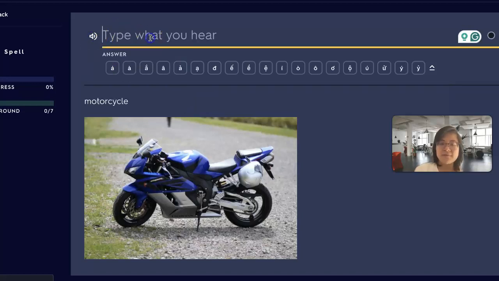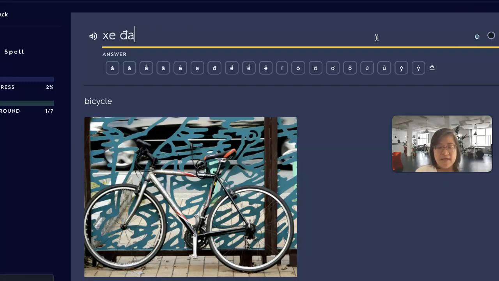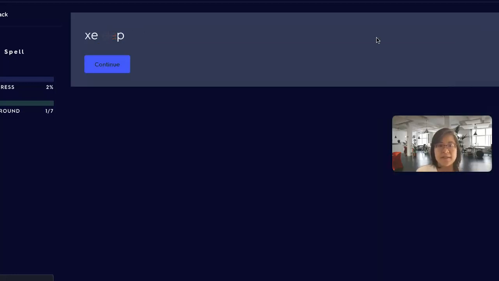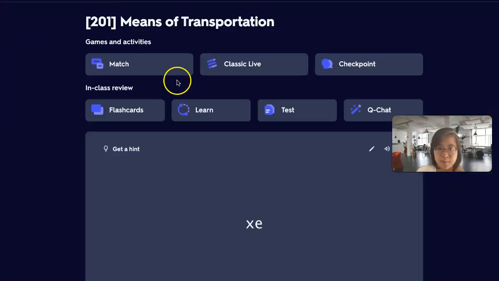Xe máy, xe mô tô. So they hear that and then they have to type. Xe máy, xe mô tô, for example, like that. Enter. Xe đạp. So then say, and then if they do it wrong, then it will show, oh no, xe đạp, like that, and then they get the feedback immediately, and then they can make a correction. So in a way, I think I love this feature of Quizlet the most.